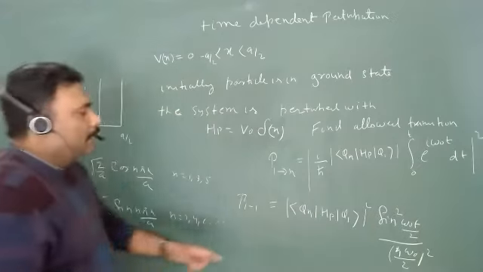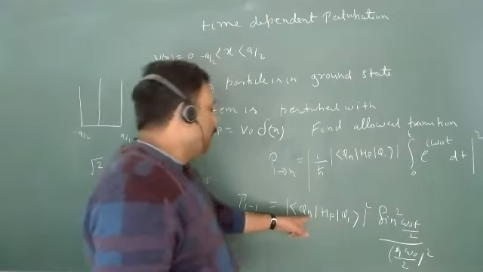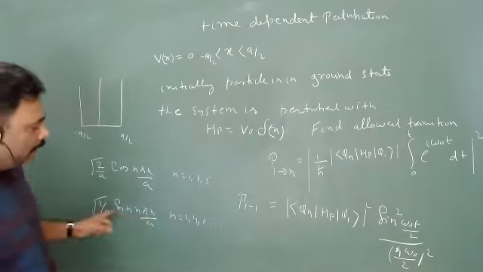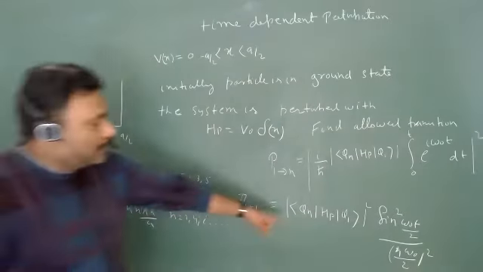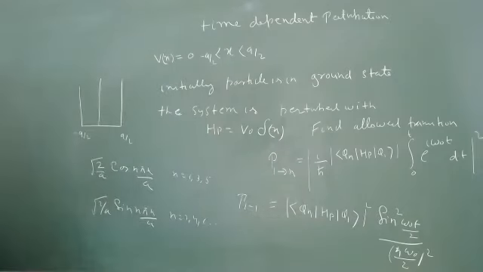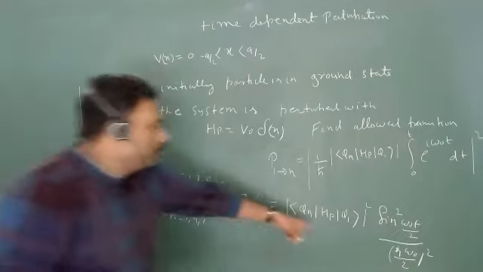If my particle is in the ground state and if n is even, then will this survive? If n is even, then what is this particular integration?